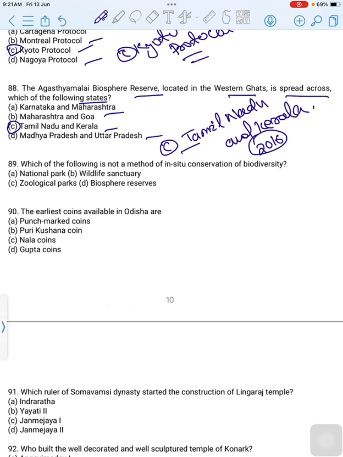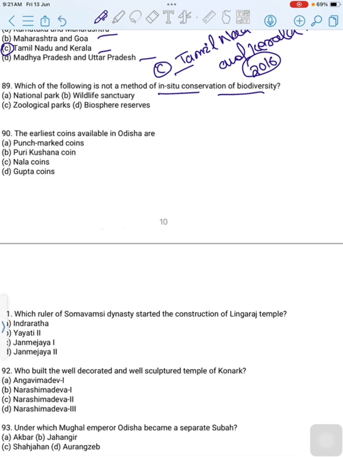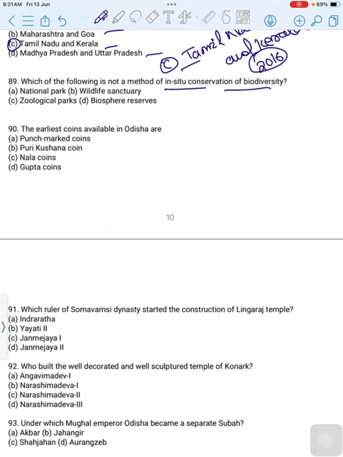Which of the following is not a method of in situ conservation of biodiversity? First option is National Park. Second is Wildlife Sanctuary. Third is Zoological Park. And option D is Biosphere Reserve. Then correct option is option C, Zoological Parks. Zoological Park is not a method of in situ conservation of biodiversity.